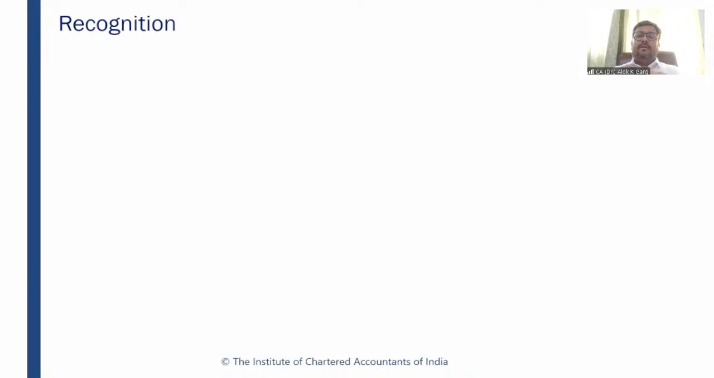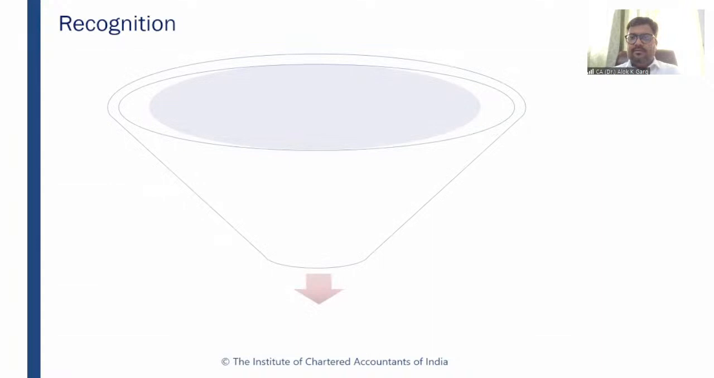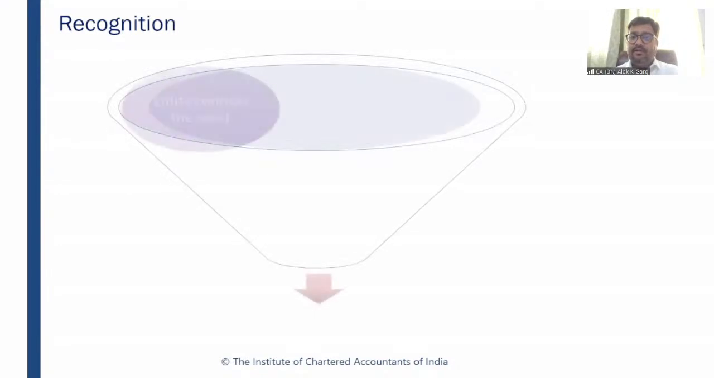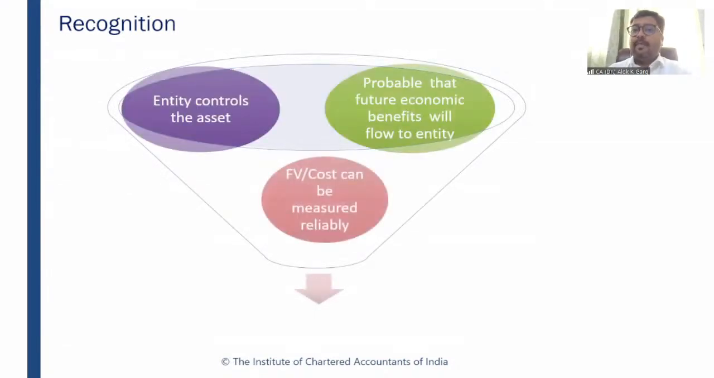Recognition. Now tell me, for the purpose of recognition, you have read PPE, you have read intangible asset. What was the recognition criteria? If I need to recognize an item as a PPE, what are the two criteria which you have learned? Future economic benefits should be probable and cost can be measured reliably. Am I right? Future economic benefits should be probable and cost can be measured reliably. Is it clear? Yeah. Future economic benefits should be probable.